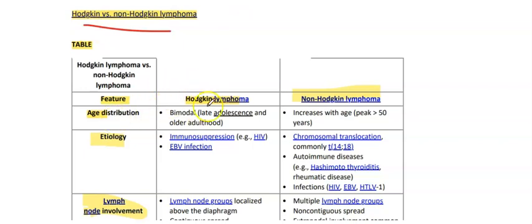On the basis of age, Hodgkin has a bimodal distribution, like late adolescence and older adulthood, while non-Hodgkin is usually common in patients with age greater than 50 years. Etiology: EBV infection and immunosuppression are usually the cause, while in non-Hodgkin we have chromosomal translocation, commonly 14;18, autoimmune disease like Hashimoto thyroiditis, rheumatic disease, and infection like HIV, EBV, and HTLV-1.